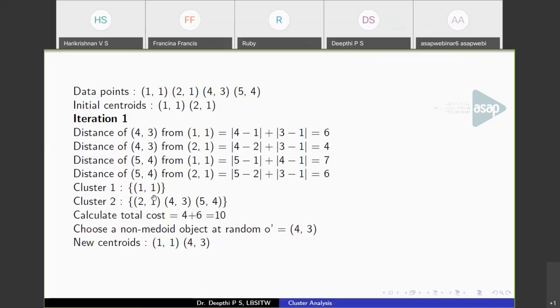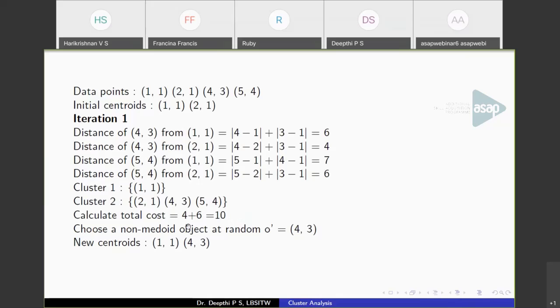Cluster 1 will have 1 point, and cluster 2 will have the remaining set of points. So now calculate the total cost of getting this cluster partition. Total cost will be distance of 4, 3 from 1, 1 is 4. The minimum value is 4. And 5, 4 from 2, 1 is 6. So this is the total cost error that we calculate. So 4 plus 6, that is 10.